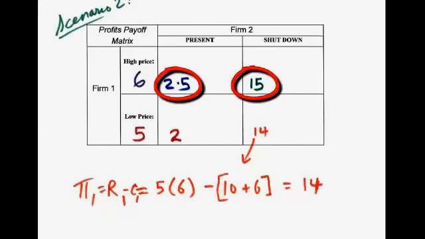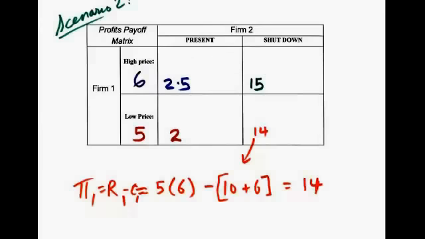However, just because you have a dominant strategy doesn't mean you should play that strategy, especially in a repeated game scenario. And we conclude that firm 1 is best off in this scenario to go with the low price, the entry deterrent price of 5.